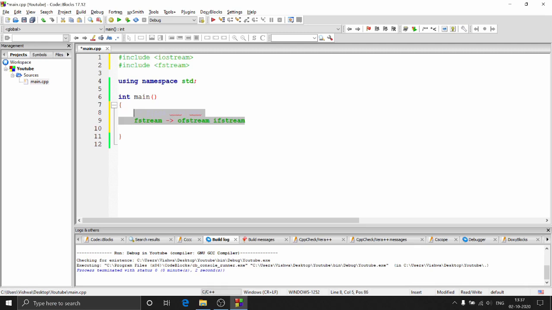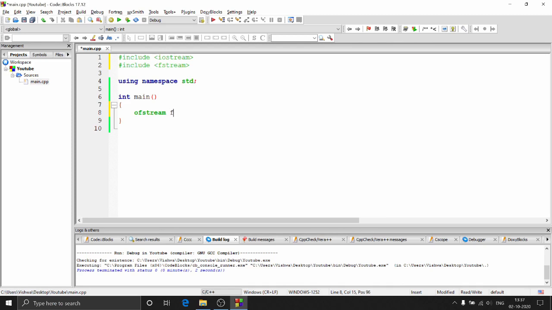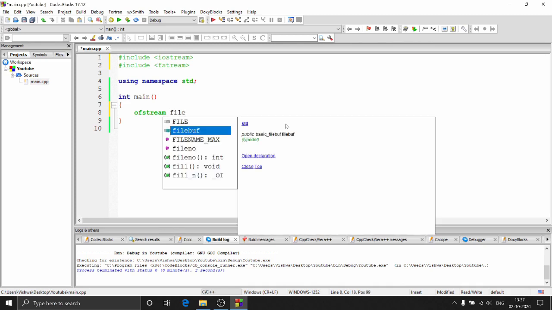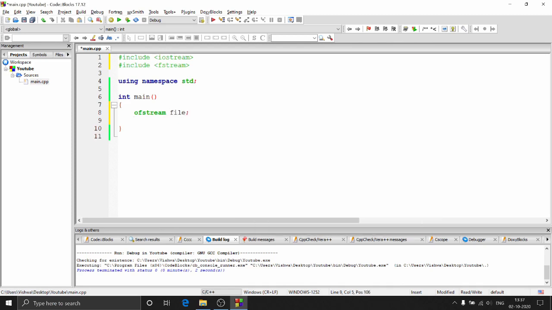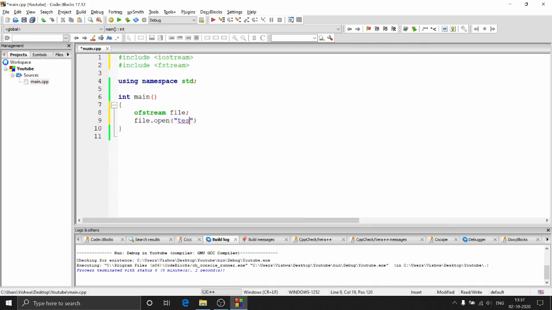So let's start with writing out to a file. For that, what we need to do is create an object of ofstream, output file stream. So ofstream, and our object is going to be file, right? Now to open a file, you can just say file.open, and inside this you can pass in the file's name. So I'm just going to do test.txt.